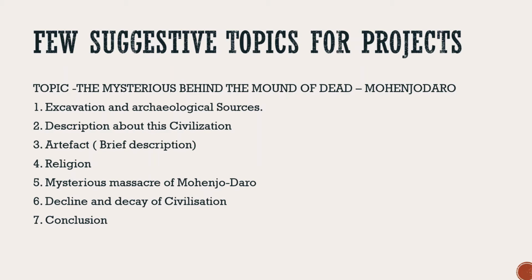As you know, it is the largest site and you can put general information. You will briefly describe the town planning, the citadel, the lower town, the house constructions and artifacts. And then you will talk about the mysterious massacres of Mohenjo-daro. You have to give detailed information and you can take the help of your NCERT books. And then you will talk about the decline and decay of the civilization. Later you will add conclusions in which you will describe from the beginning to the end in a concise manner what the mysteries behind the Mound of the Dead are.